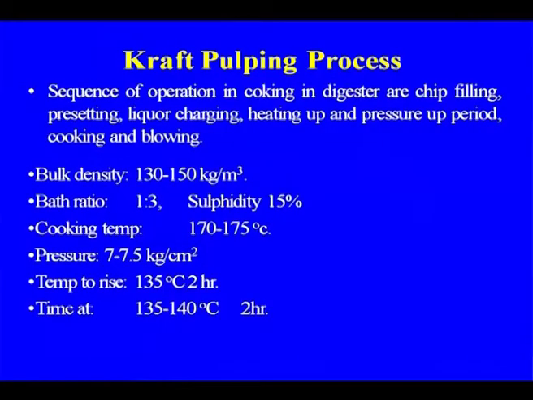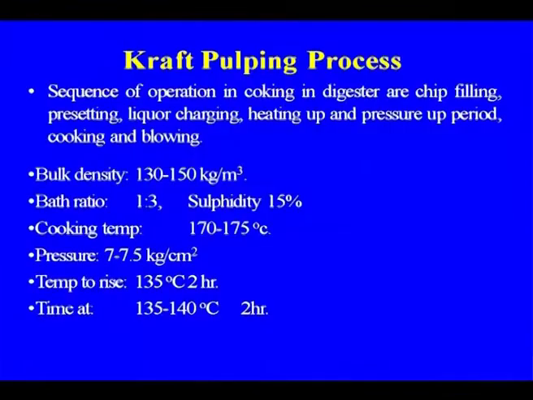The sequence of operations in the digesters is chip filling, then liquor charging, heating up and pressure up period, cooking and blowing. Finally, after cooking, the pulp is blown to the blow tank, from where it goes to the knotters and washers, and so on.